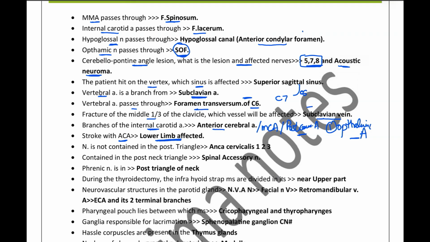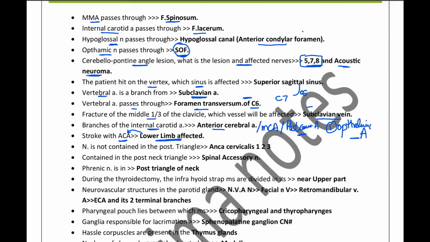So they can ask you a scenario in which they have mentioned the internal carotid artery, and they will say that this is the clinical picture. So in that case, you will be selecting the anterior cerebral artery. In the other case, they will give you that the patient developed stroke and the artery that is involved is the anterior cerebral, and what will be the clinical picture. So these questions can go both ways. So you have to be prepared for that.